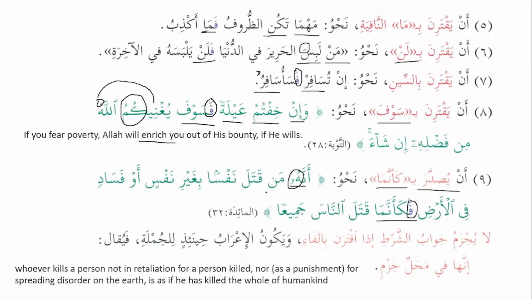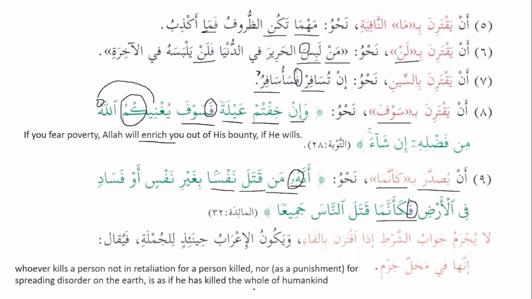So man, as we can see, is أداة الشرط. قتل is فعل الشرط, and فعل plus فاعل. نفسا is مفعول به. بغير نفس أو فساد في الأرض فكأنما قتل الناس جميعا. Whoever kills a person, why he kills a person? Not in retaliation for a person killed, nor as a punishment for spreading disorder on earth, is as if he has killed the whole of humankind.